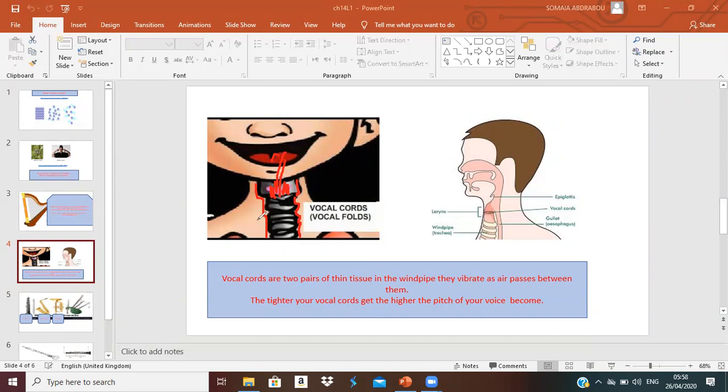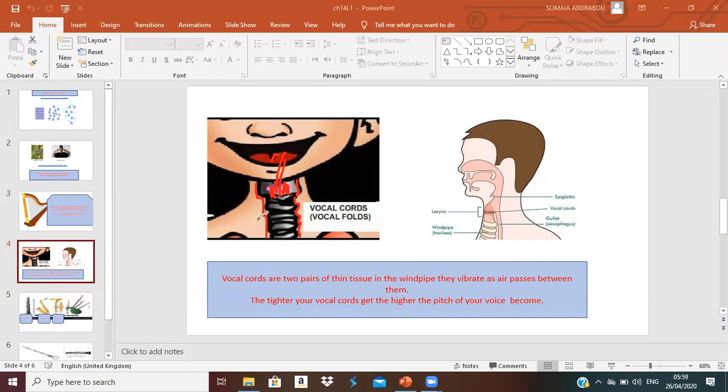If the vibration is very quick, they will be more tight, okay? So we will make a high pitch. But if the vibration is slow, they will not be tight, okay? So it will make a low pitch. Like what? I will make now a sound with high pitch. If I shout, okay, like ah.